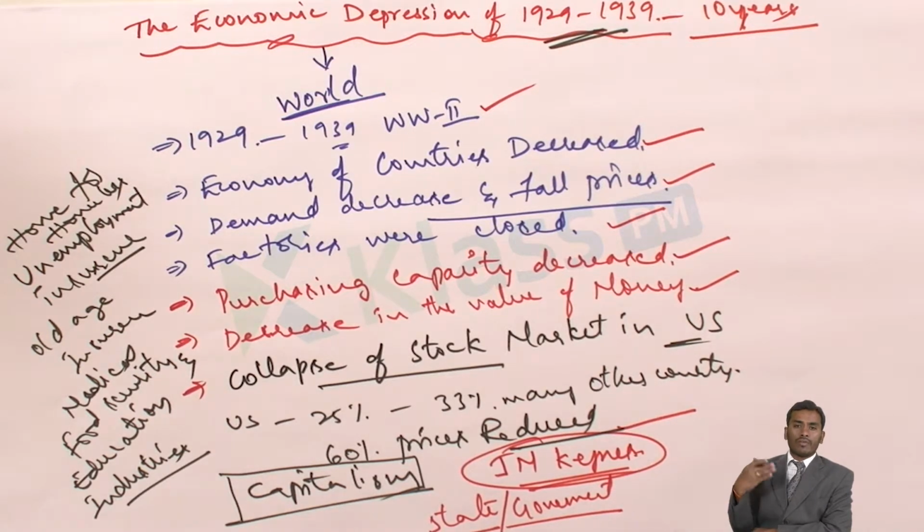Like this, different types of schemes were introduced by Britain as well as the USA, and to some extent they were able to come out of this economic depression. At the same time, in 1939, when the war broke out, war also required different types of things.